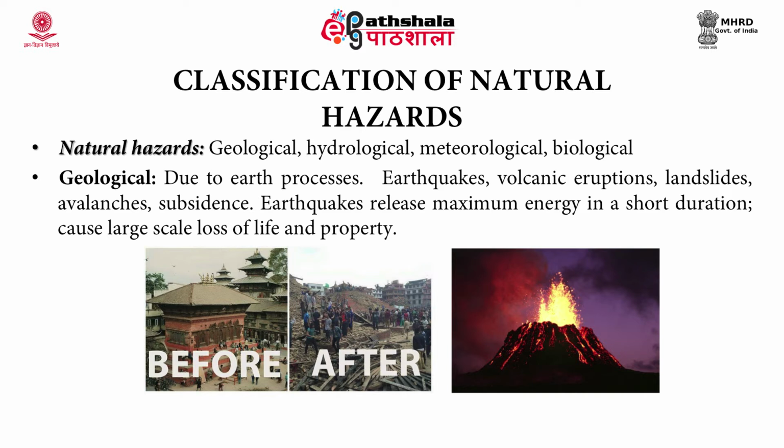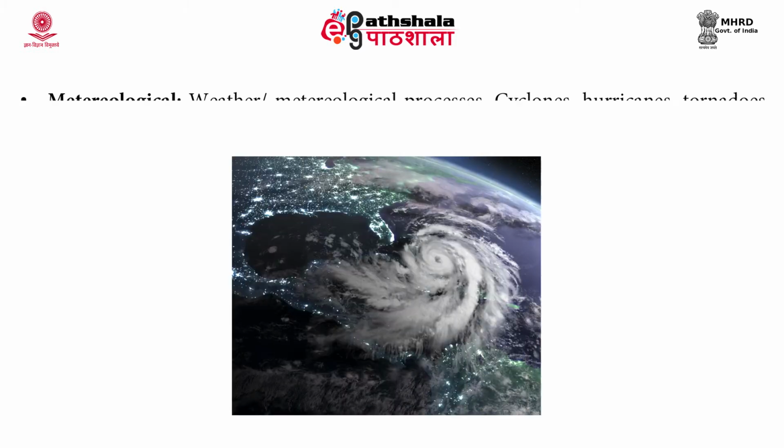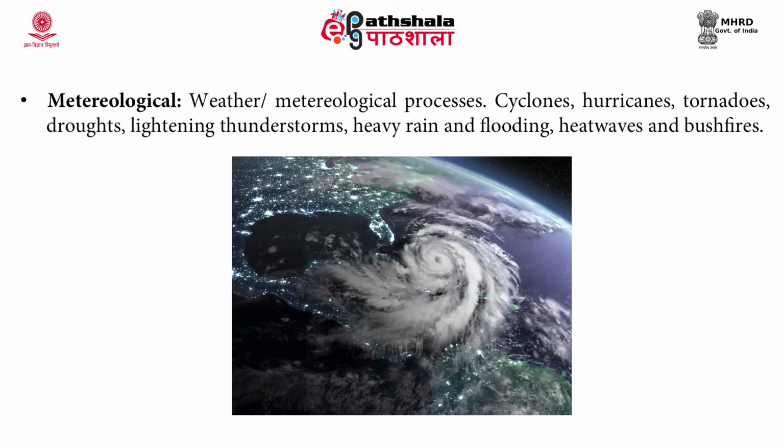In this photo you can see before and after the Nepal or the Kathmandu earthquake what have been the devastating effects, and of course you also see the volcanic activities, how this occurs in nature. Meteorological hazards are weather based or weather induced phenomena. They include the cyclones, hurricanes, tornadoes, droughts, lightning, thunderstorms, heavy rain and flooding, heat waves and bushfires.